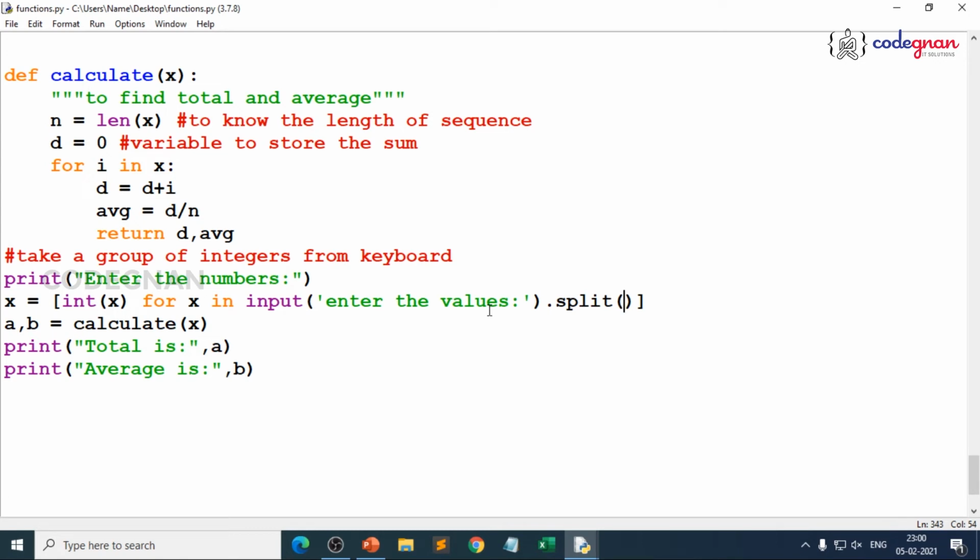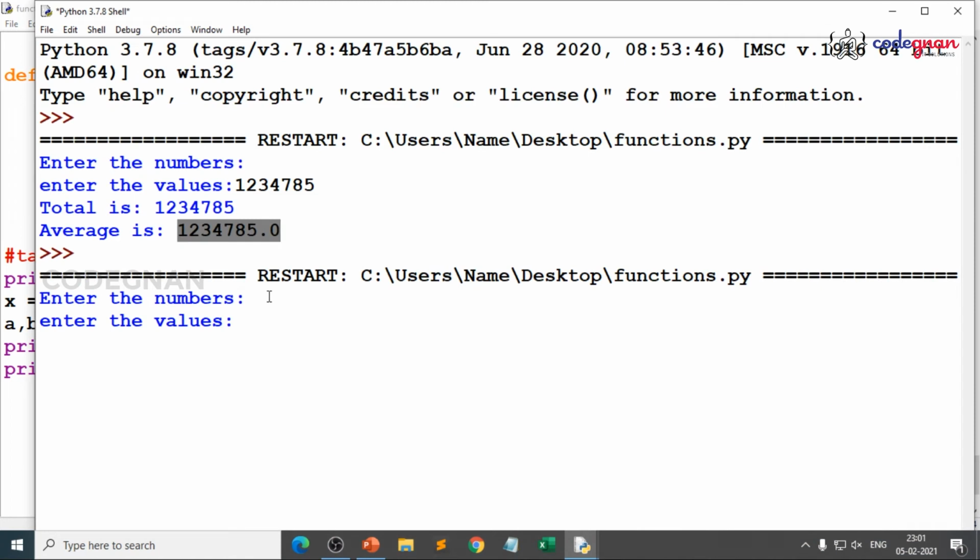There is clearly a blunder. That's where you need to cross check, because wantedly I gave you this, we just need to make sure whatever mistakes we make, we rectify them. That's where we learn from the mistakes, right? So, here define calculate of x, n is equal to length of x. So, sum is 0, for i in x, d equal to d plus i, average is equal to d by n, return d and average. So split of nothing present. That means whether it is passing the same value or not. It is passing the same value. Nothing is happening over there. Okay. Let me give some space at least.